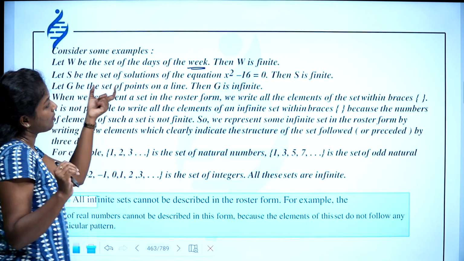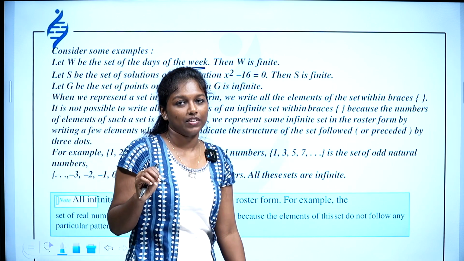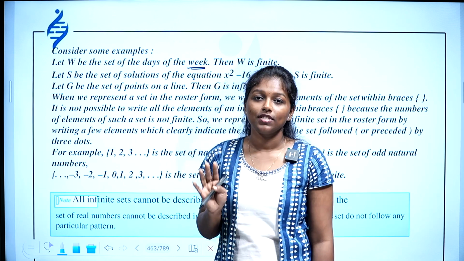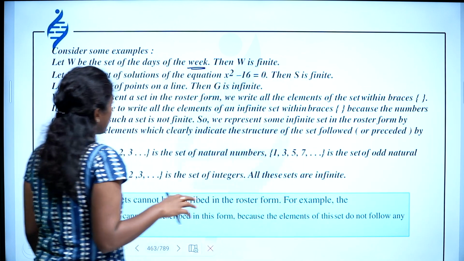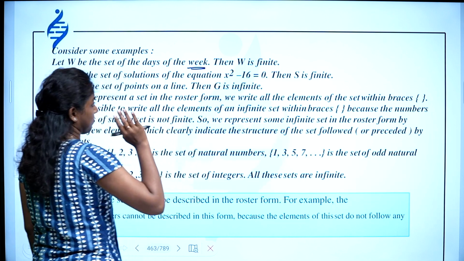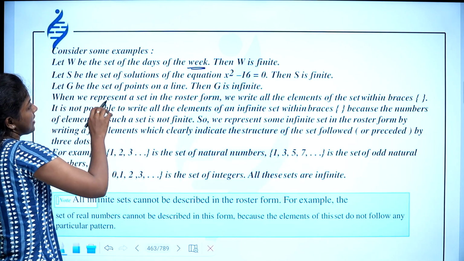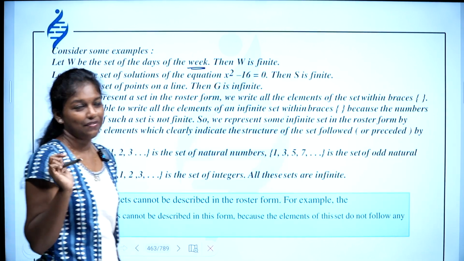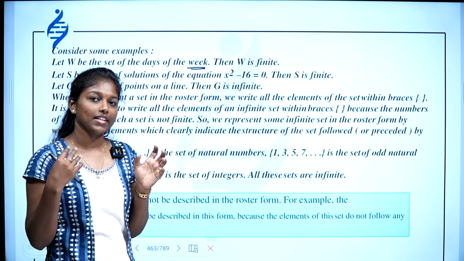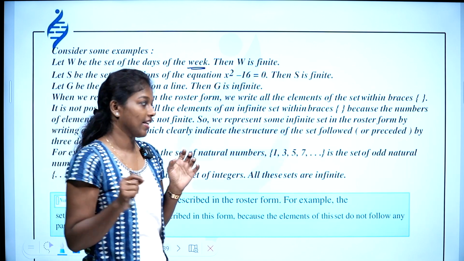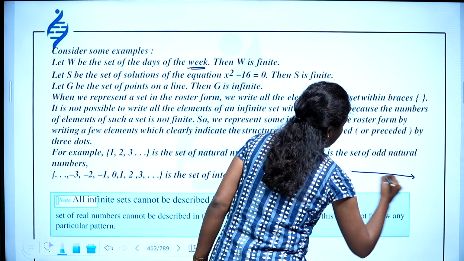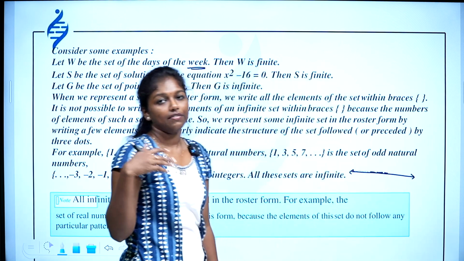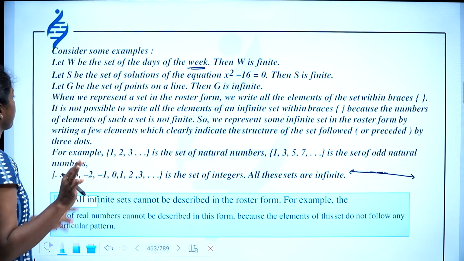Then S is the set of solutions of the equation x square minus 16. As I said just now, a quadratic equation will have at most 2 solutions. So we can say S is finite. Then let G be the set of points on a line. Then G is infinite. If we choose a line, you can have infinitely many points in that line. If I'm drawing a line, you will have different points. We have infinitely many points in a line.